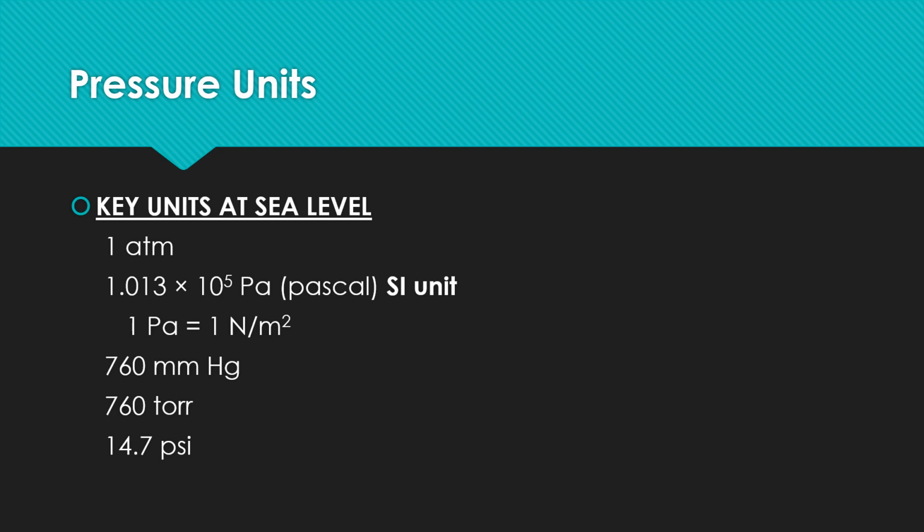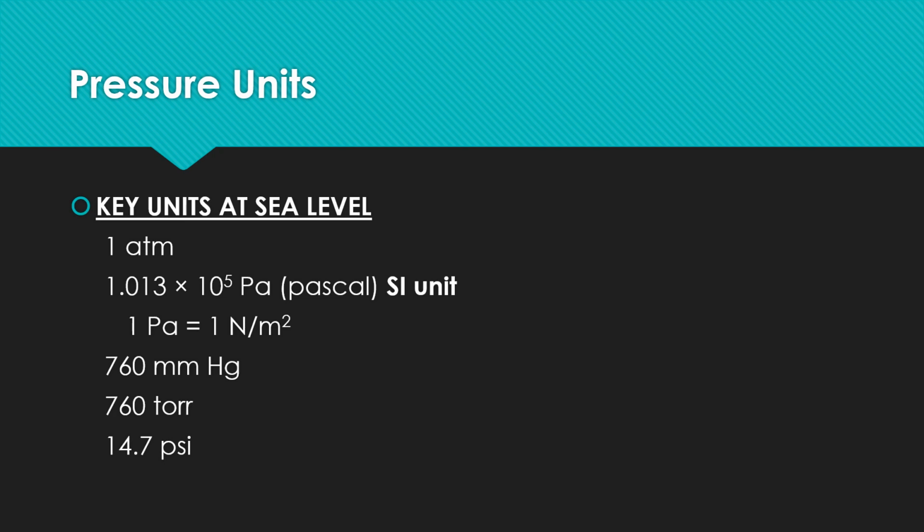There are several other units, and in the classical way we use millimeters of mercury. It is around 760 millimeters Hg at sea level. Therefore, you can have an idea that 1 atmospheric pressure is equal to 760 millimeters of mercury.